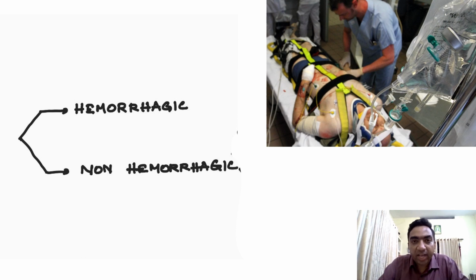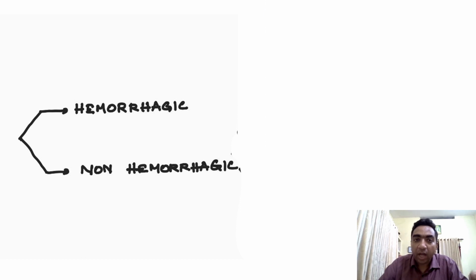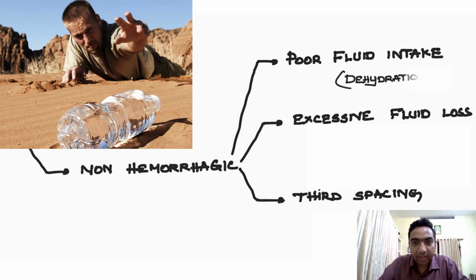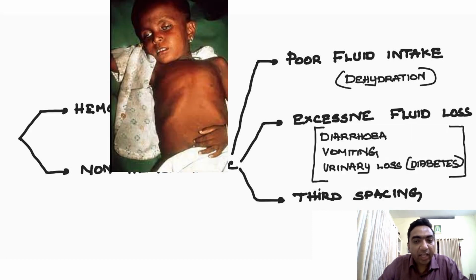Generally, we see road traffic accidents. There will be increased blood loss either internally or externally, and that is the cause for hemorrhagic shock. Now, coming to the non-hemorrhagic causes. Either the blood completely can be lost, or there can be poor fluid intake, excessive fluid loss, or third spacing. Coming to poor fluid intake, the cause is dehydration. Excessive fluid loss can be either through the gastrointestinal system, vomiting and diarrhea, or through urinary loss in case of diabetes insipidus.